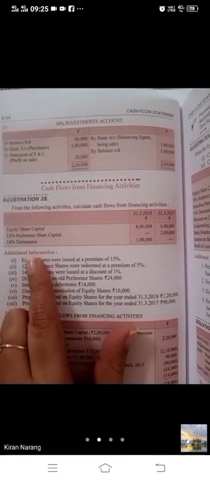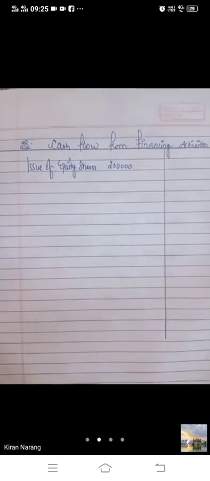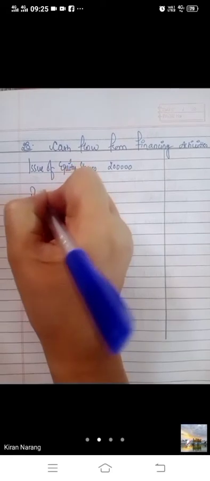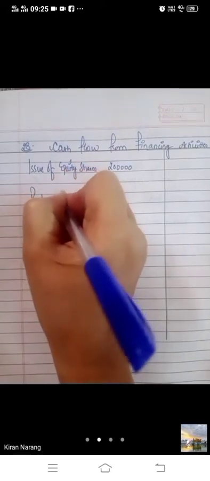Debentures are issued. So what will we write? Issue of equity shares. 6 lakh to 8 lakh means 2 lakh rupees. Then redemption of preference shares.